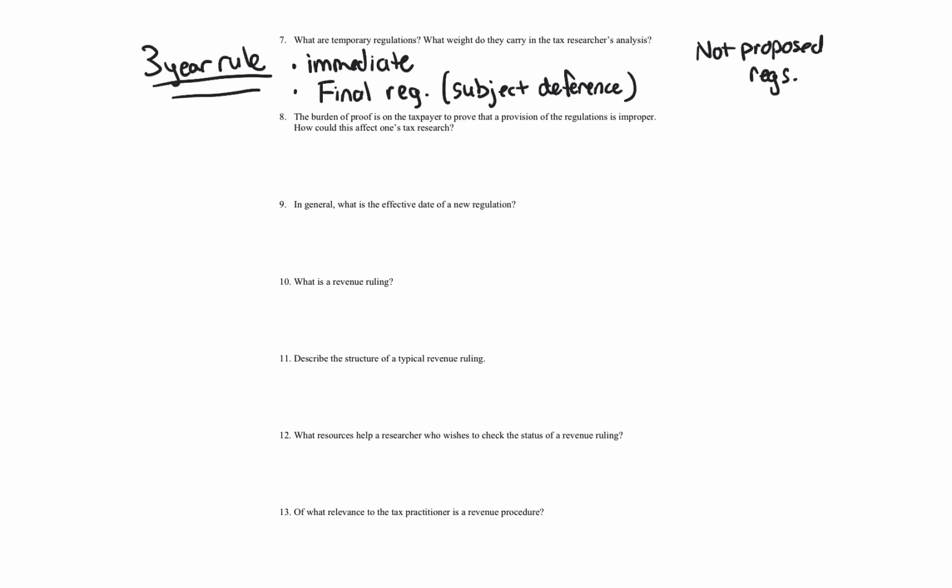So how could this statement affect one's tax research? Regulations are generally viewed as having full force and effect of law. Consequently, a taxpayer's challenge to a regulation typically must assert an improper exercise. So there must be an improper exercise of IRS power. So it's not an area where the IRS has the ability to rule. That's the idea. Or an overly broad application of a rule that is not authorized by code.